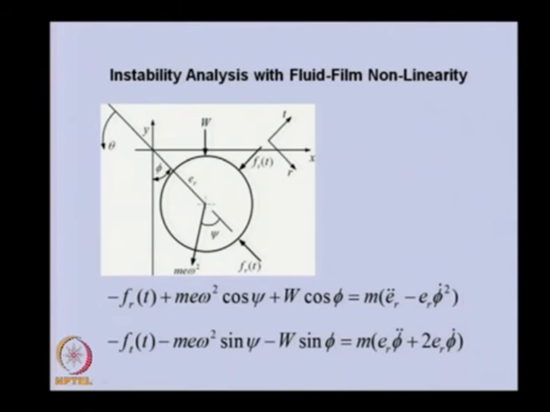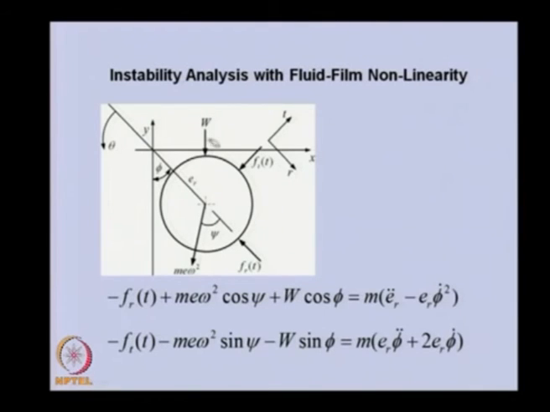Now, if we want to write the equation of motion of this, obviously we can balance the force in the radial direction and tangential direction. So, this is the force balance in the radial direction. This is the fluid film force in the radial direction. The component of the unbalanced force in the radial direction will be cos psi.